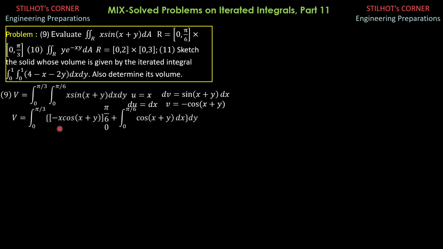The integral 0 to pi over 3 of quantity negative pi over 6 cosine of quantity pi over 6 plus y minus lower limit 0 times cosine of 0. Then plus the integral of cosine of quantity x plus y dx is sine of quantity x plus y from 0 to pi over 6, then dy.